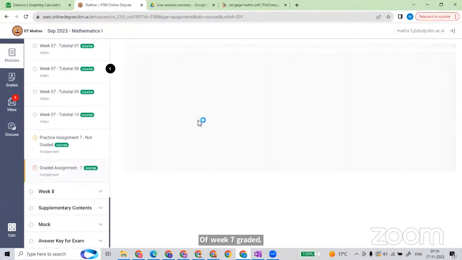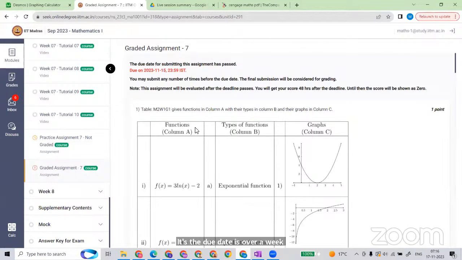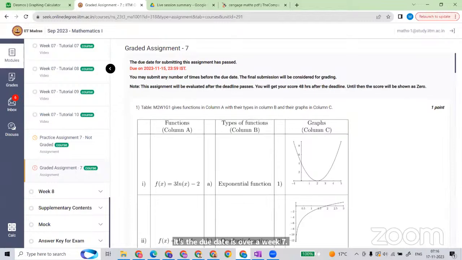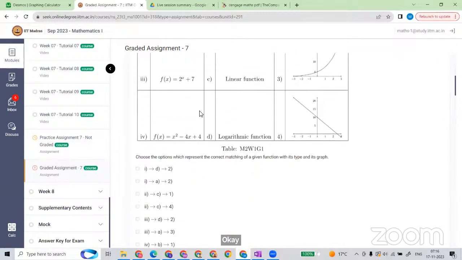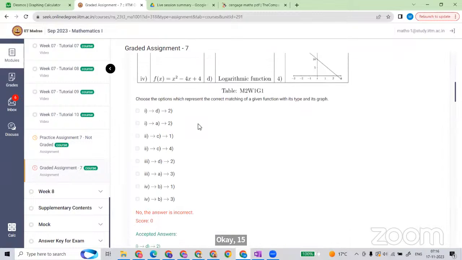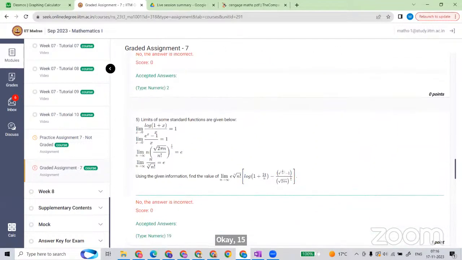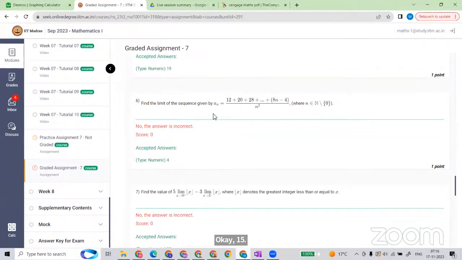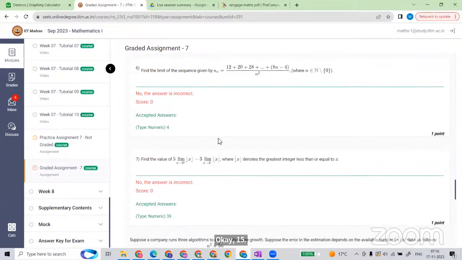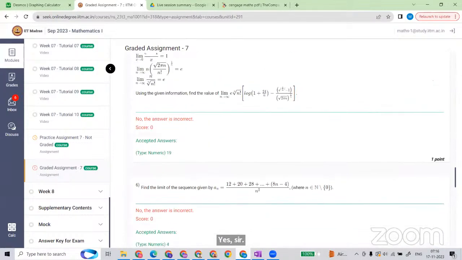Is the due date of week 7 over? Okay. Due date is on 15th. This one, question number 7. This problem. Yes, sir. Question 5 also.